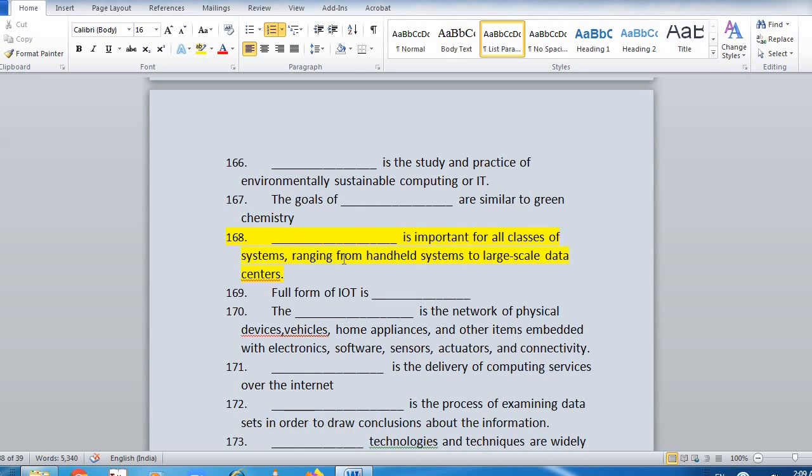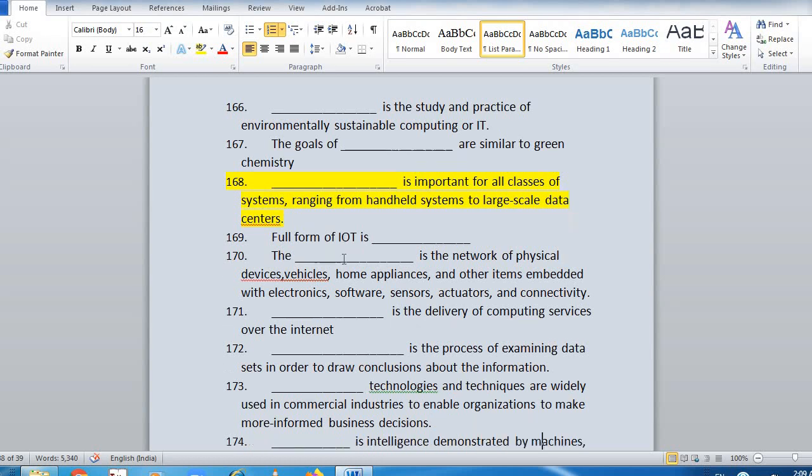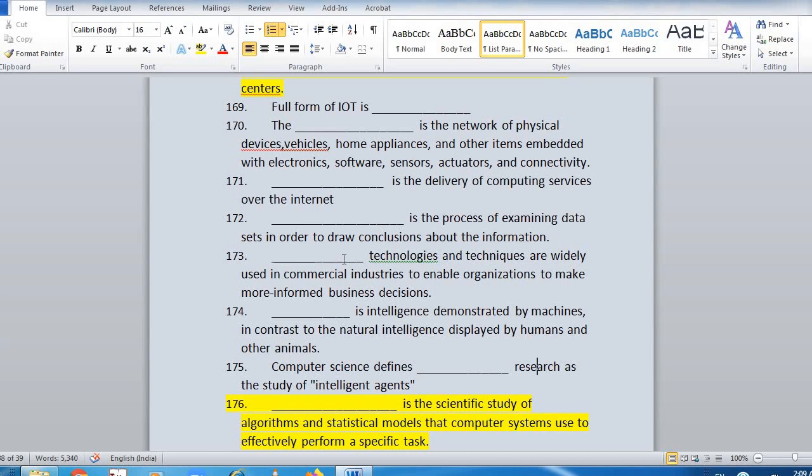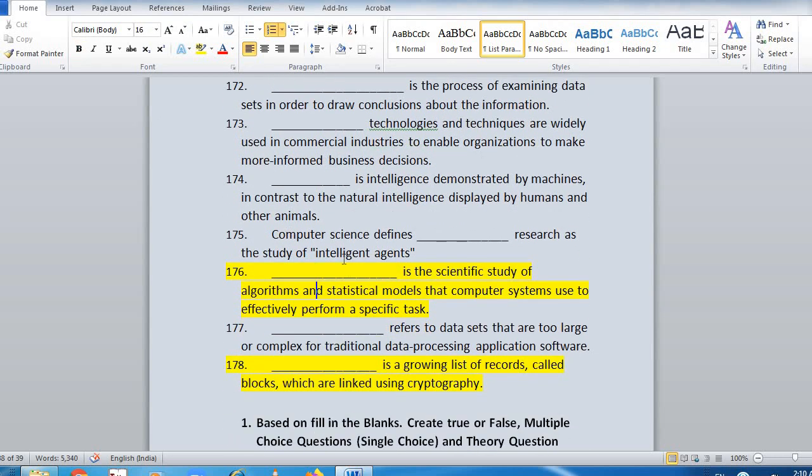Dash is the process of examining data sets in order to draw conclusions about the information. Dash technologies and techniques are widely used in commercial industry to enable organizations to make informed business decisions. Dash is the intelligence demonstrated by a machine in contrast to the natural intelligence displayed by humans and other animals. Computer science defines Dash research as a study of intelligent agents. Dash is a study of algorithms and statistical models that computer systems use to effectively perform a specific task. Dash refers to data sets that are too large or complex for traditional data processing application software. Dash is a growing list of records called blocks which are linked using cryptography.